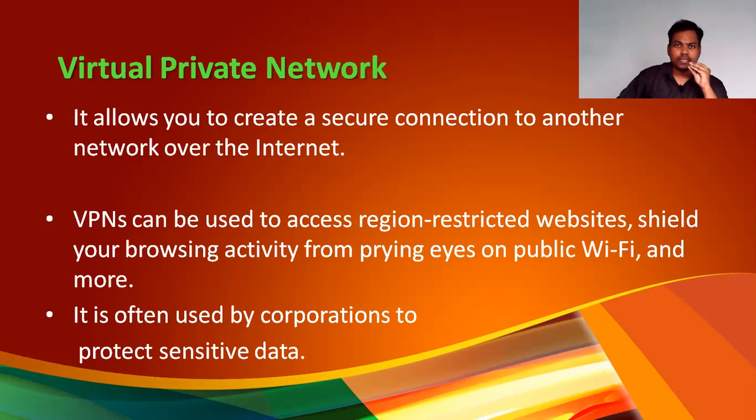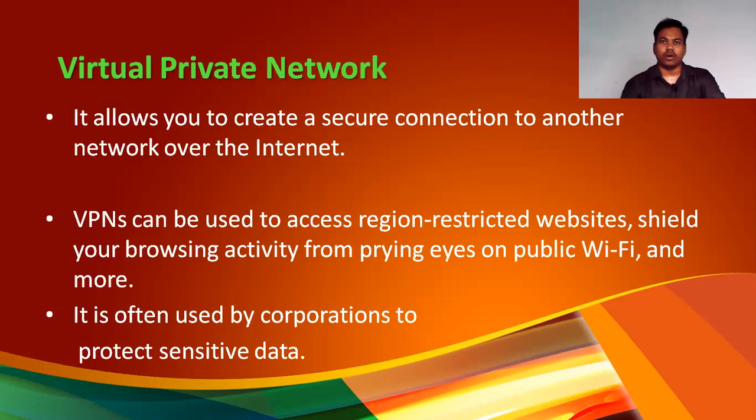Encrypted means nobody in between will understand the meaning of that data. Nobody can access it. One tunnel will be created between the employees of this company, and no unauthorized user or person can access those data. So VPNs can be used to access region-restricted websites, and to shield your browsing activity from prying eyes on public Wi-Fi and more.